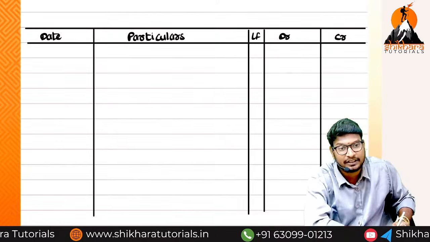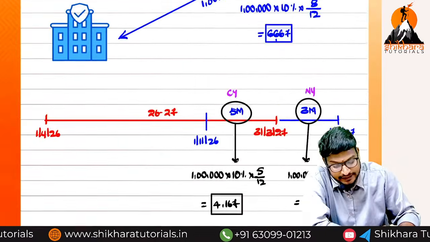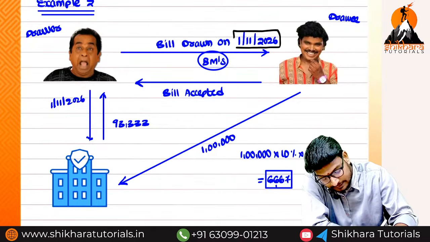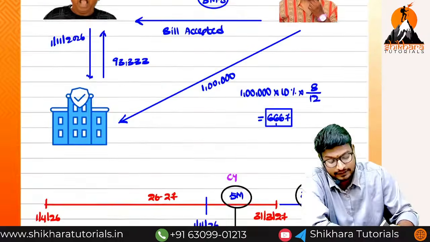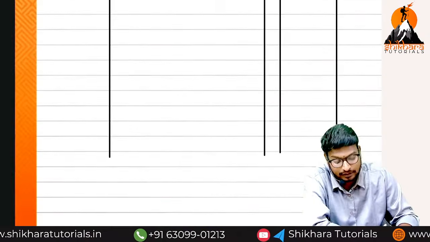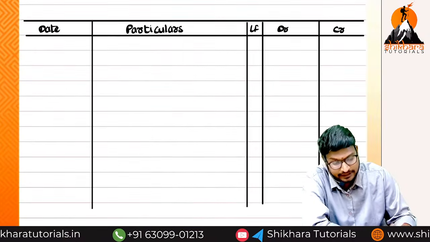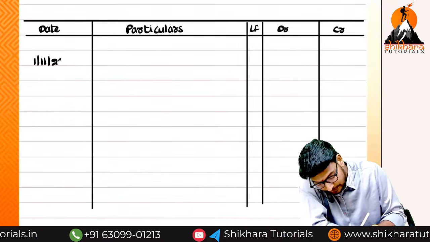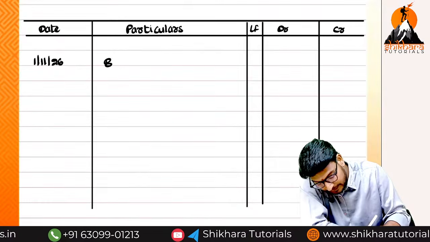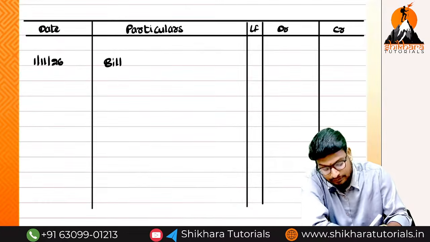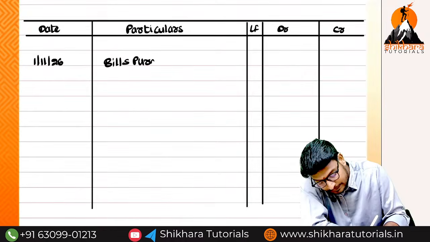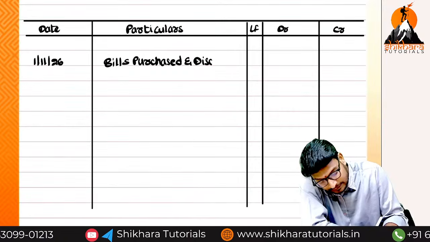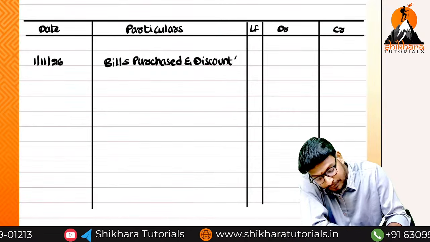Can you tell me the first entry, on which date, ma? What is the date of bill drawn? 1/11/2026. On this date we have to write the entry, because on the same date only the discounting happened. So bills receivable, bills purchased and discount, ma? Can you tell me the total bill value, ma?